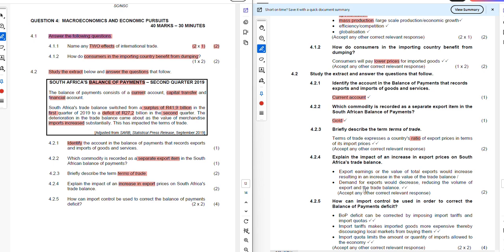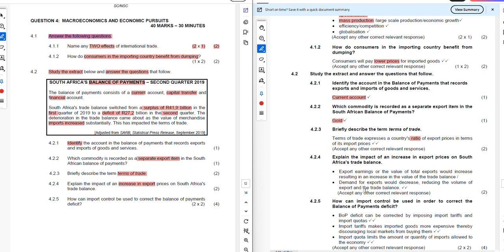Demand for exports will decrease, reducing the volume of exports and the trade balance. So what are we saying here? If we're increasing the price of what we're exporting to, for example, Europe, Europe will pay more for what they would usually pay less for.